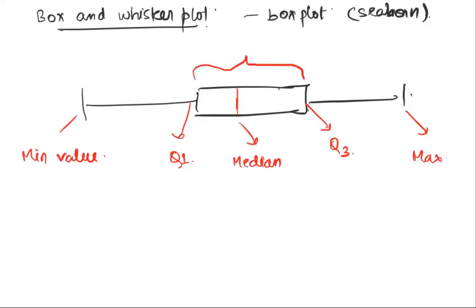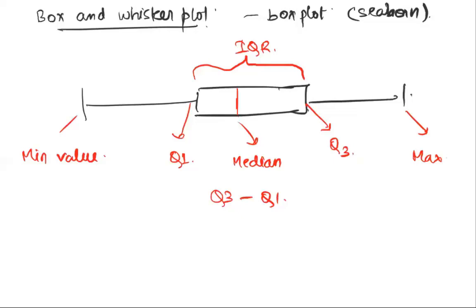Now this range, which is Q3 minus Q1, is the IQR, the interquartile range. The minimum is the smallest value and the maximum is the largest value in my distribution. This is a good visual way of representing the same facts that we learned using a 5-point summary. Here we don't have the mean, so it's not a 6-point summary; we only have the median and the other 4 points. It's a 5-point summary.